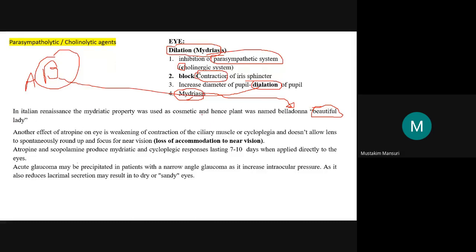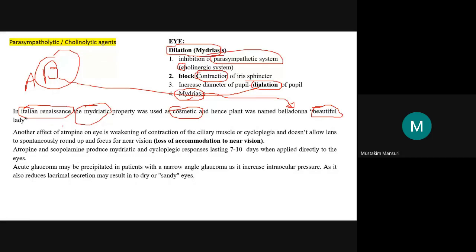It was used as a cosmetic because it produces the mydriatic action. This was in the Italian Renaissance. Like today we follow Western culture, at that time Italian culture was followed. So in this era, it was used for the mydriatic purpose as a cosmetic.